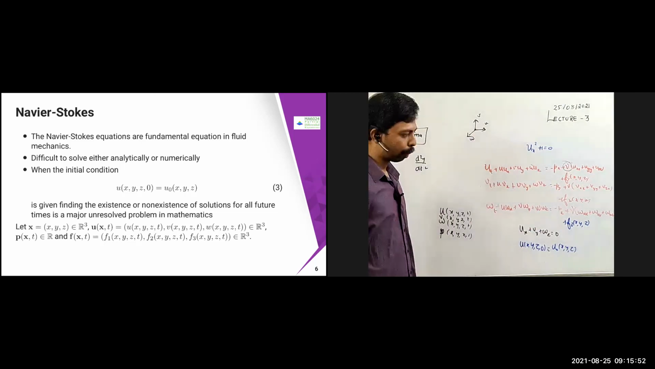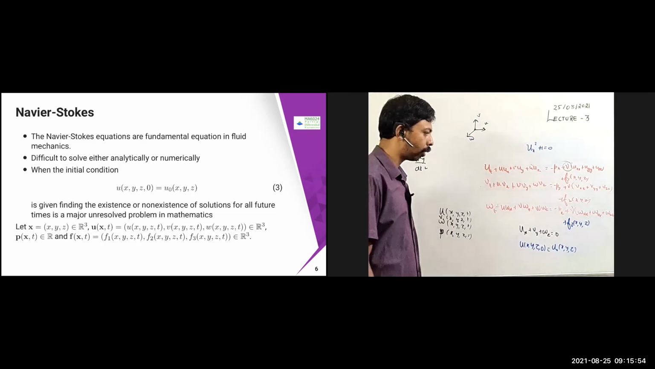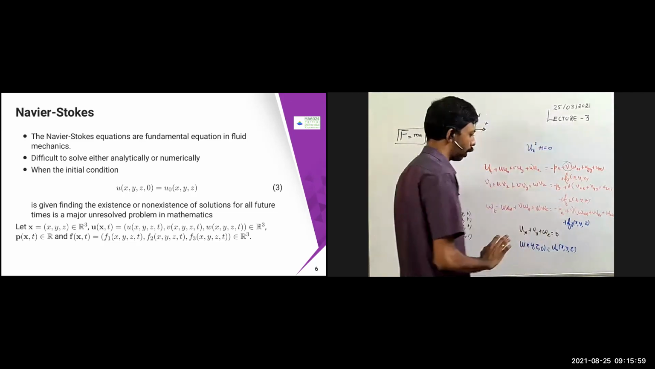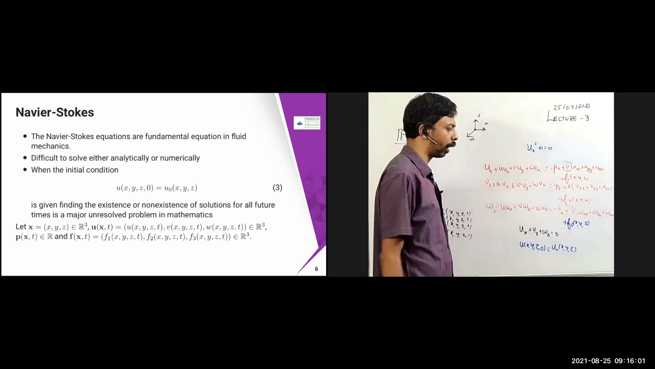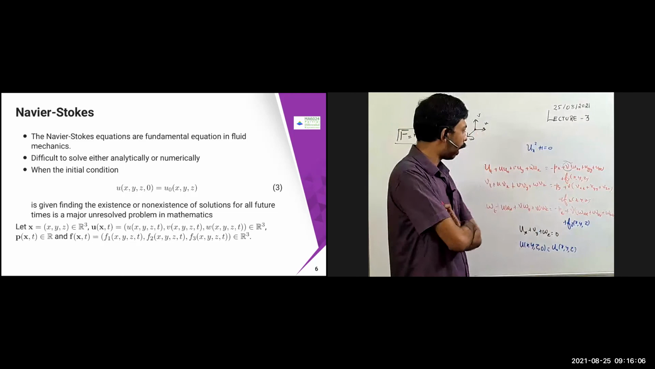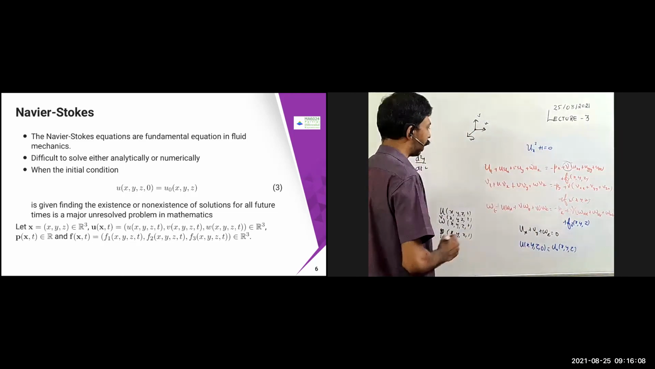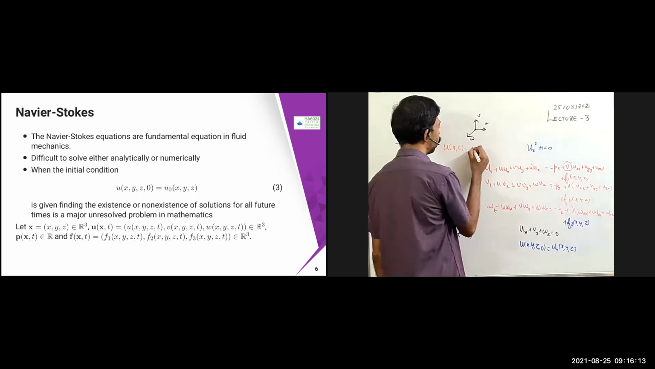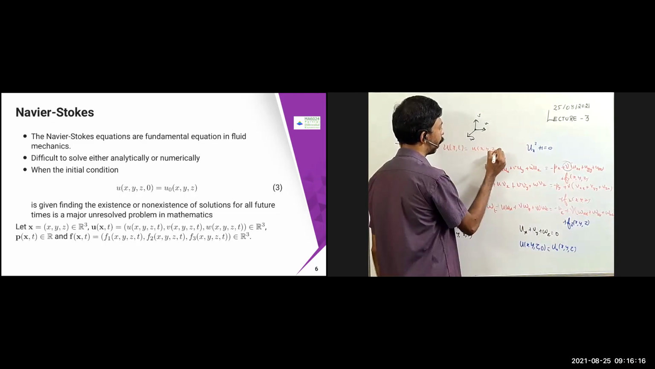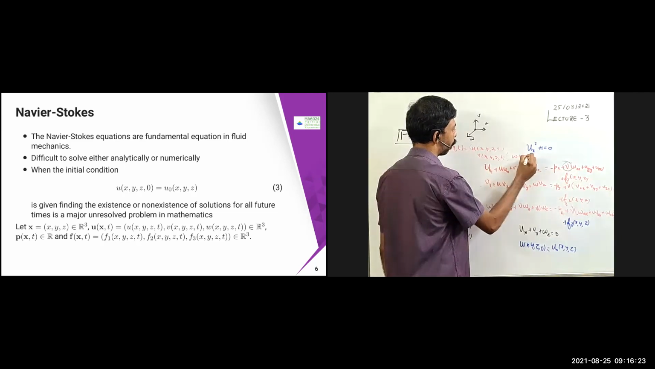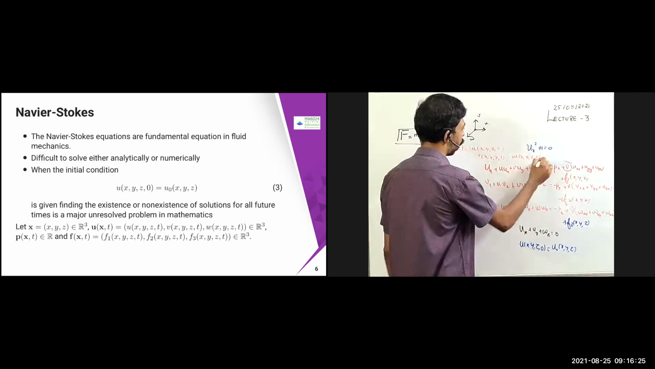But this is an unsolved problem. This problem is still unsolved, an unsolved problem in mathematics. So let us put it in a mathematical formulation. Suppose x equals (x, y, z) belongs to R cubed, and I'm denoting u of x comma t, a simple notation. u of x comma t is nothing but (u of x, y, z, t, and then v of x, y, z, t, and w of x, y, z, t). I'm converting it into vector form, so these are all the components of u.